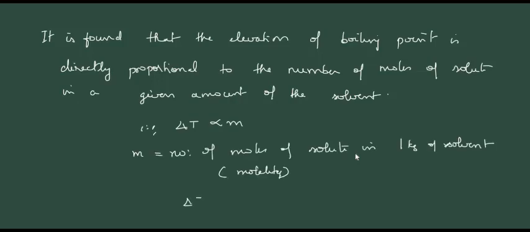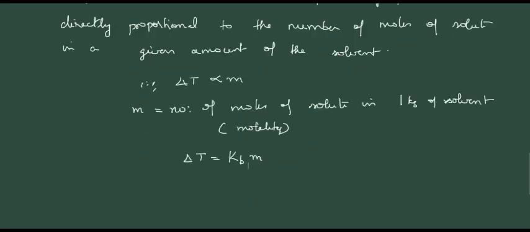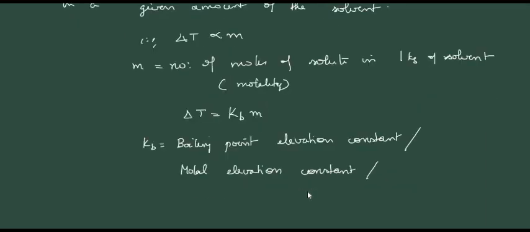Therefore, delta T is equal to a proportionality constant Kb into m, where Kb is called the boiling point elevation constant or molar elevation constant or ebullioscopic constant.